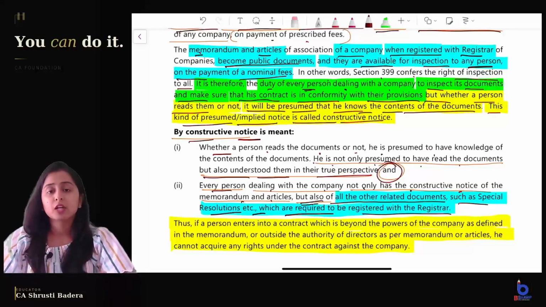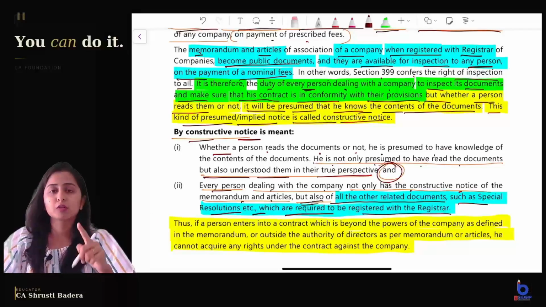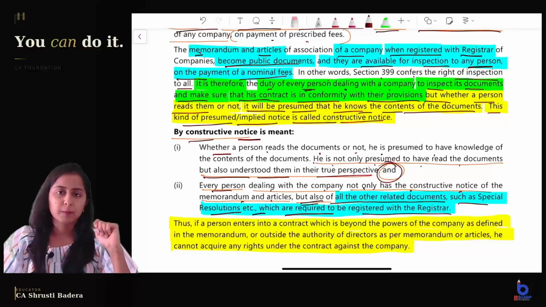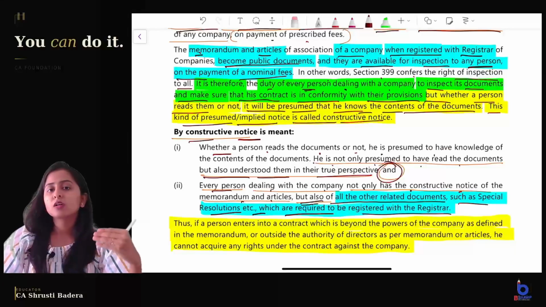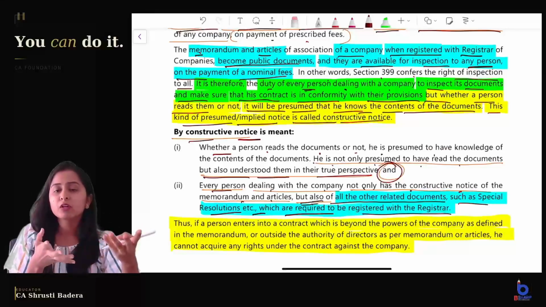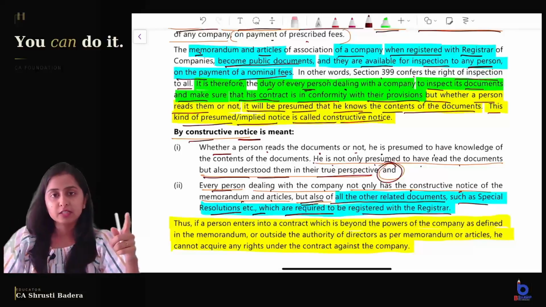But for those documents which are required to be registered with the registrar, we assume that you have knowledge of those documents and have understood their contents, right? Say, for example, there is an internal document about the pricing policy of the company. Are you presumed to have knowledge of the pricing policy? No, because the pricing policy is not to be filed with the registrar. Why would a company file an internal document with the registrar? So you are not presumed to have knowledge of the pricing policy, but only for those documents which are filed with the registrar are you presumed to have knowledge.